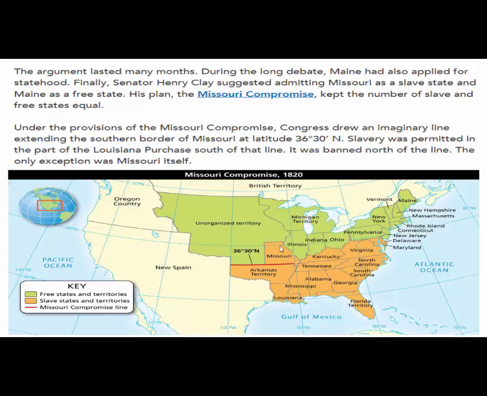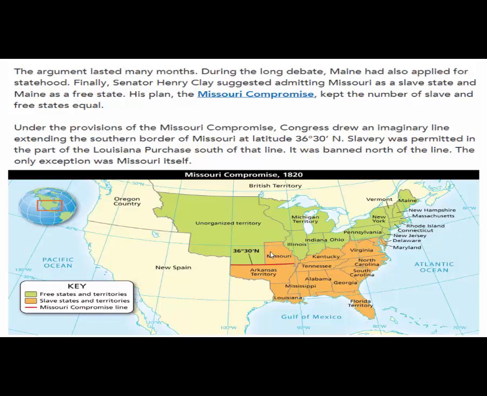So as you can see on this map, here is that imaginary line. Everything south in the Louisiana Purchase would be slave, and everything north of this line would be free, with the exception of Missouri. Now notice that gives a little bit to each side. So the North gets a little bit and the South gets a little bit. That's why it's called a compromise.